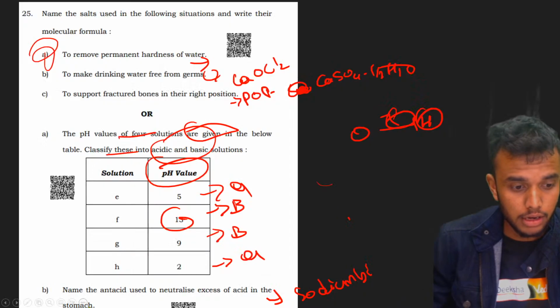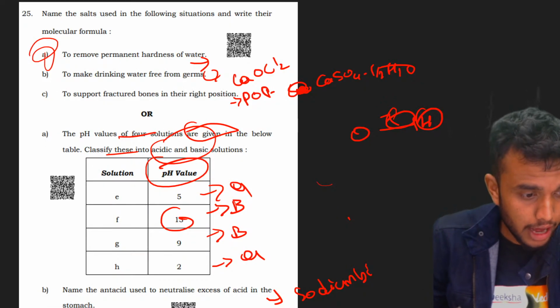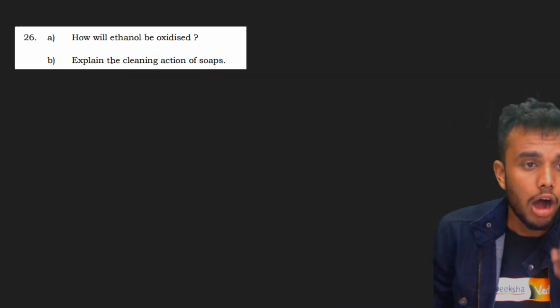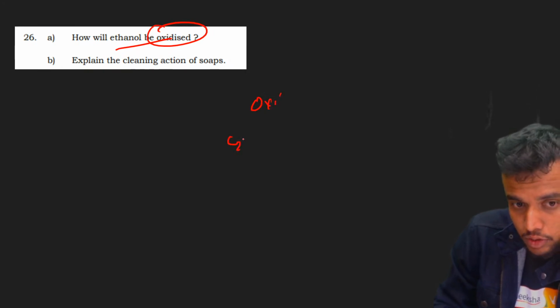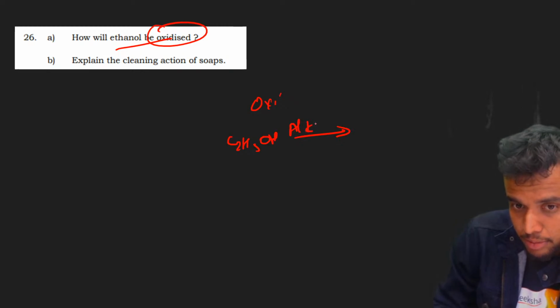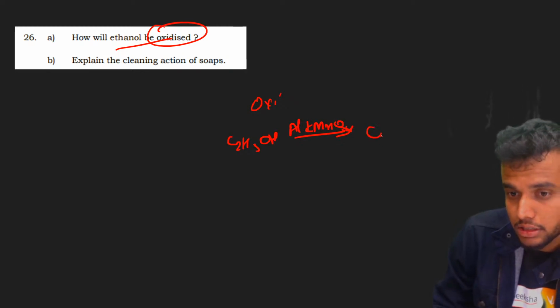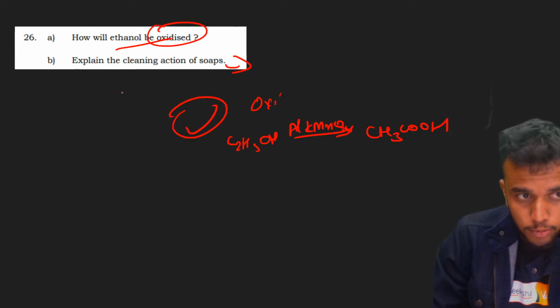Yes, students, come on, let's discuss the last problem here. Yes, antacid is done. Then move on to the last problem, guys. How will ethanol be oxidized? By using oxidizing agents. Ethanol, C2H5OH, by using any oxidizing agent, for example, alkaline KMnO4 solution, is oxidized to CH3COOH, acetic acid. Very simple. Cleaning action of soap, we already know.